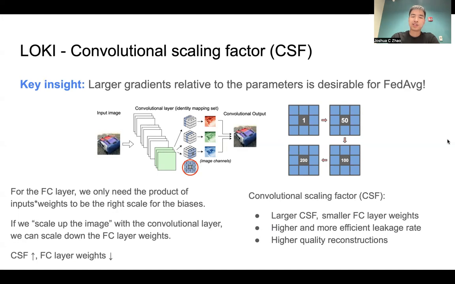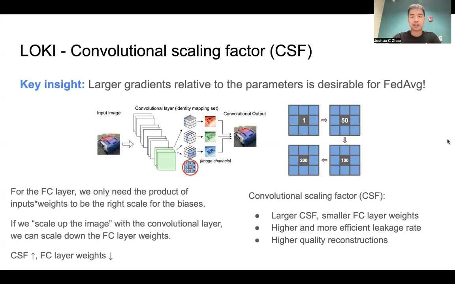And this is because if we have smaller gradients relative to the parameters, this is almost the same as the FedSGD attack. And the FedSGD attack of linear layer leakage is actually quite easy and simple to do. However, what is interesting is that this is not the case. Actually, staying away from the FedSGD attack is much better for FedAvg. And the reason why is because multiple image activations on the same neuron is bad. And we can essentially eliminate this altogether.